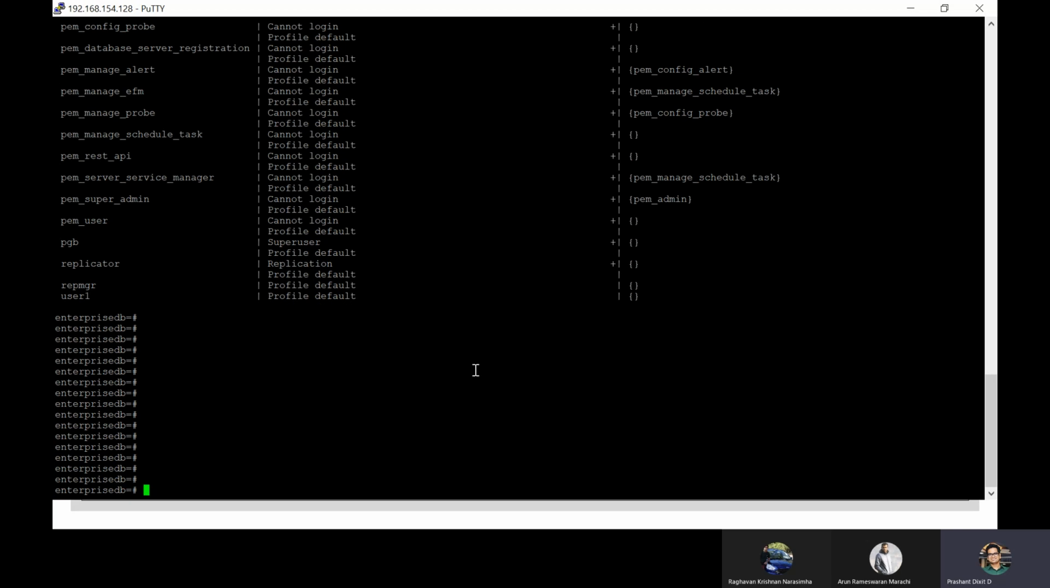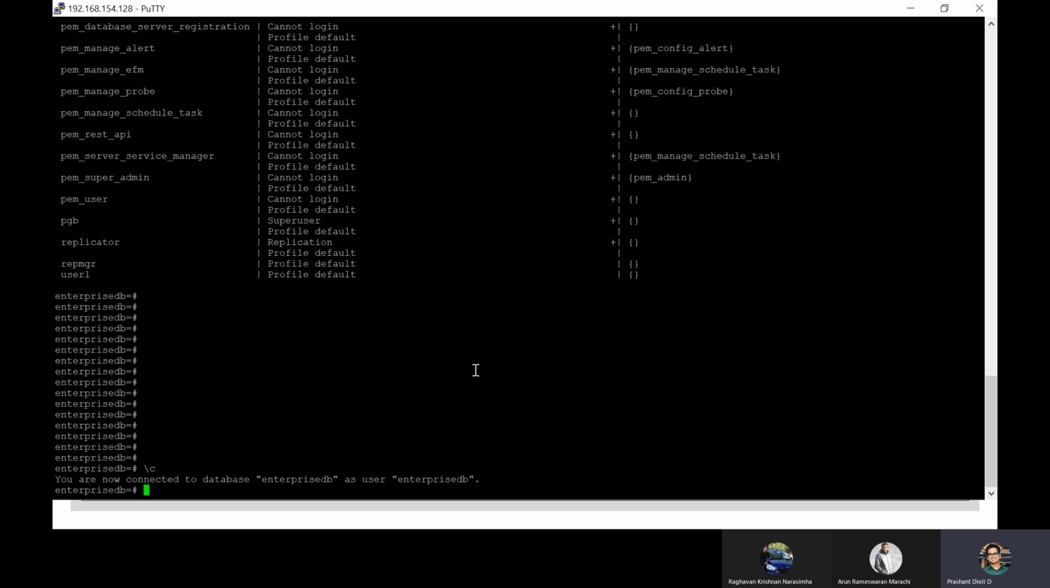Right. So if you want to check, this is another meta command called \c. It tells you your connection details, like where you're connected and through which database you're connected right now. So you can always use \c as a quick meta command to get this information.